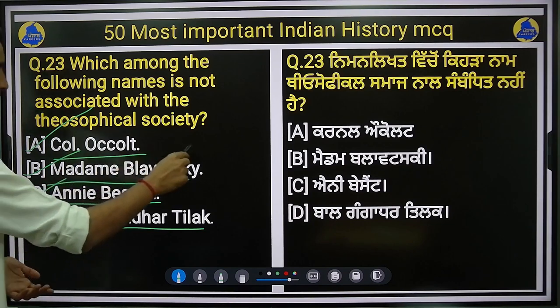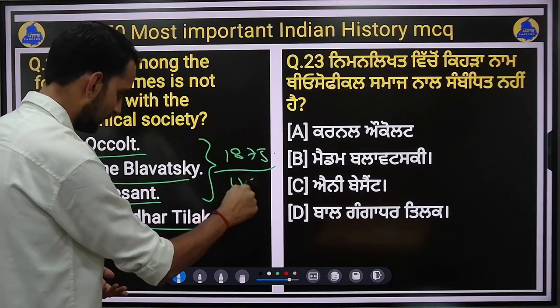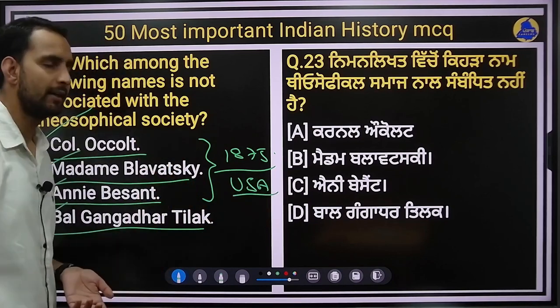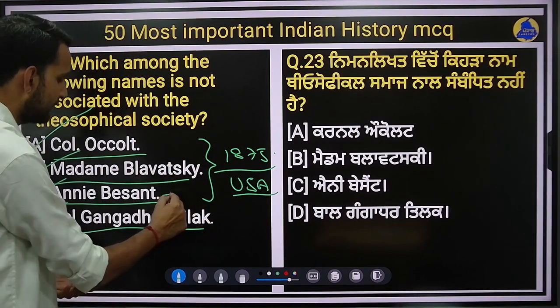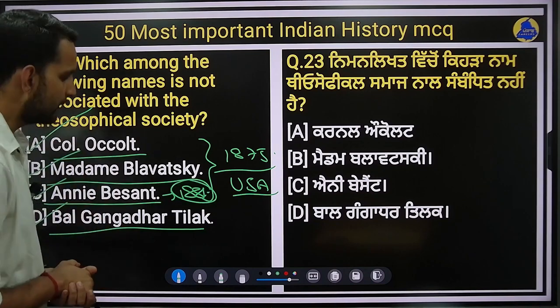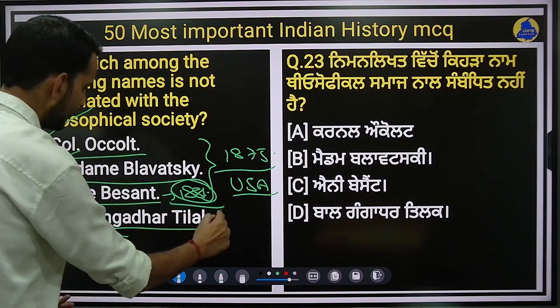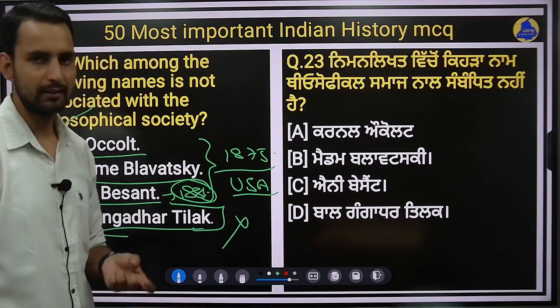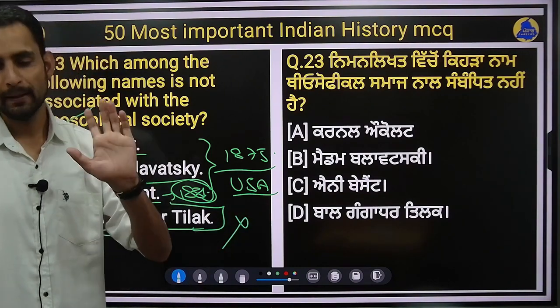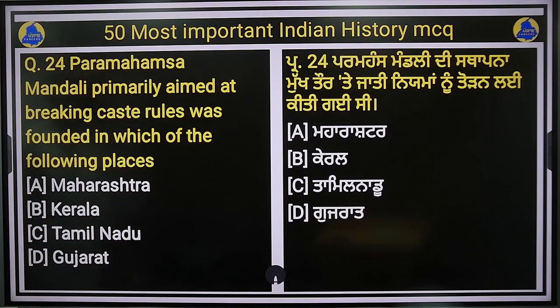You see, Colonel Olcott and Madam Blavatsky founded the Theosophical Society in 1875. Annie Besant shifted the office to India in 1881 near Adyar. So she was also associated. Bal Gangadhar Tilak is the only option left. So Bal Gangadhar Tilak was not associated with the Theosophical Society, right? Next question, question number 24.